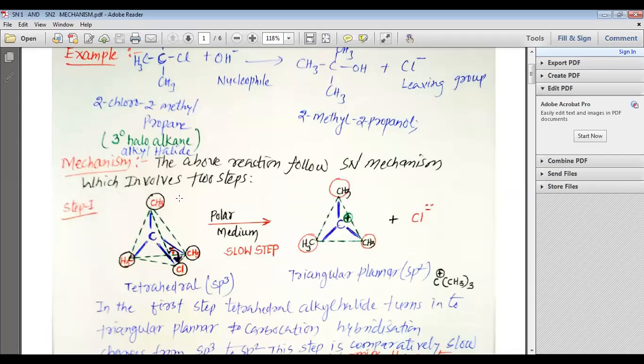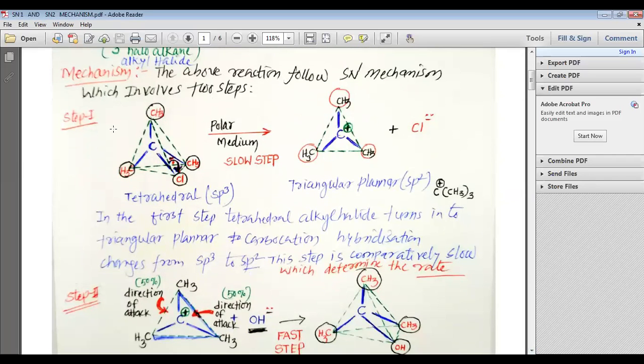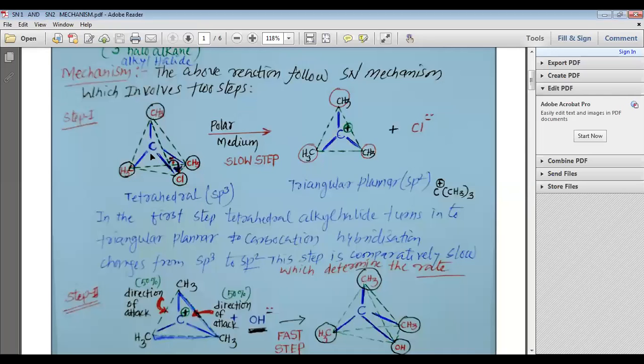This reaction of a tertiary alkyl halide follows the SN1 mechanism, which involves two steps. Let us study the first step. In the first step, this tetrahedral compound, which has 3 methyl groups and 1 chlorine, the chlorine takes the electrons of this bond. You can see, my dear students, I have clearly shown it with the arrow.